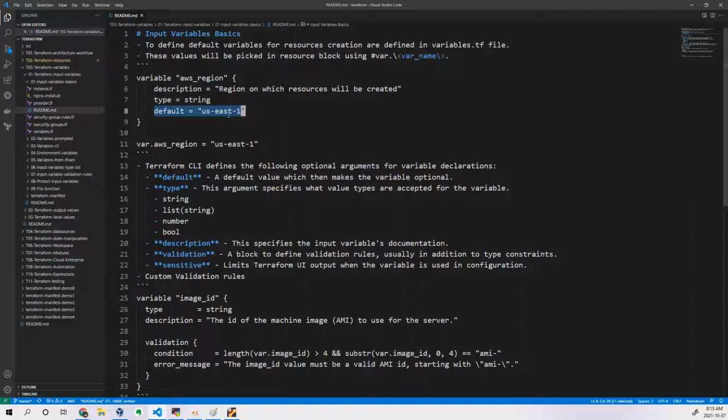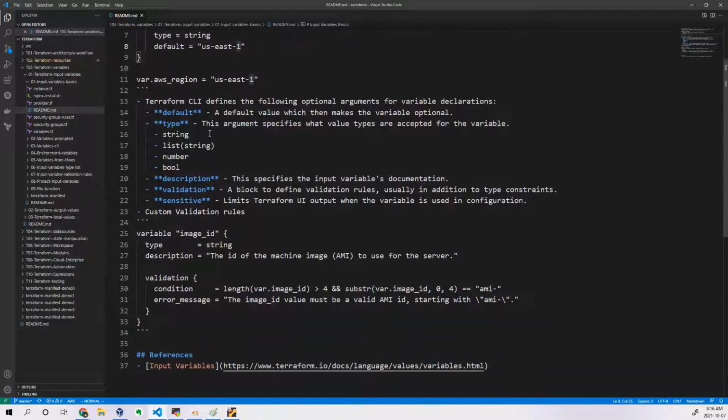Okay, now how will you call this particular value, US East 1? If you want to declare this, it is var dot the variable name, that's it, and automatically you will get this value. Terraform knows how to read this particular file. Automatically it will search for the variables.tf file, pick the variables from there, and replace the value where you are trying to call it. So this is called Terraform variables.